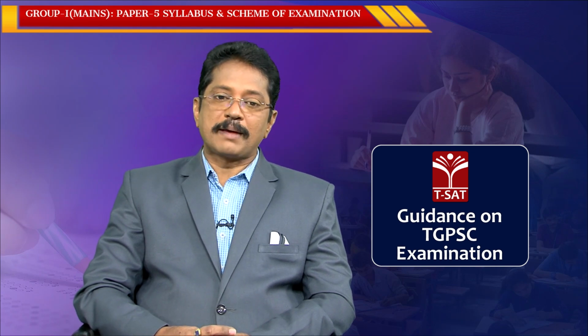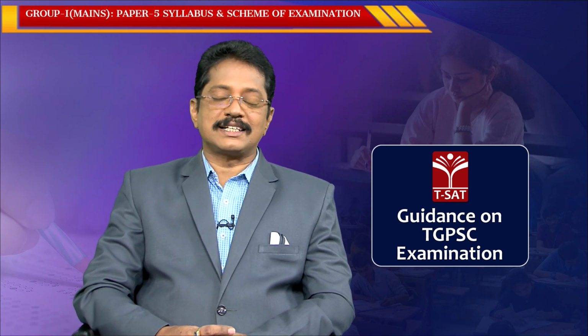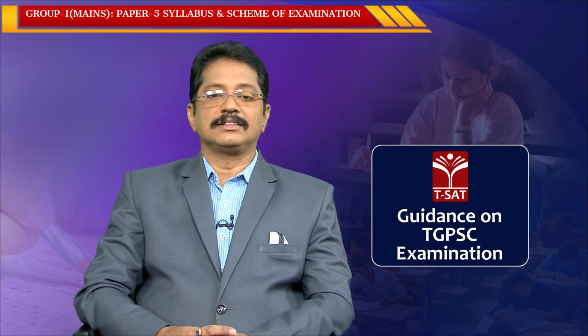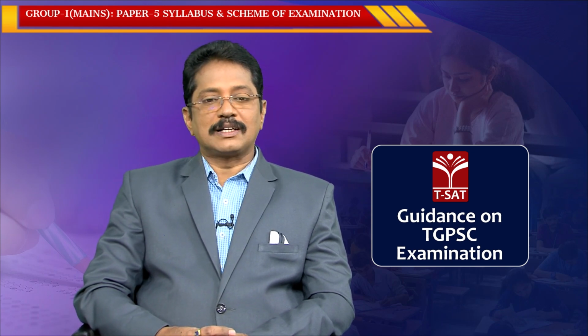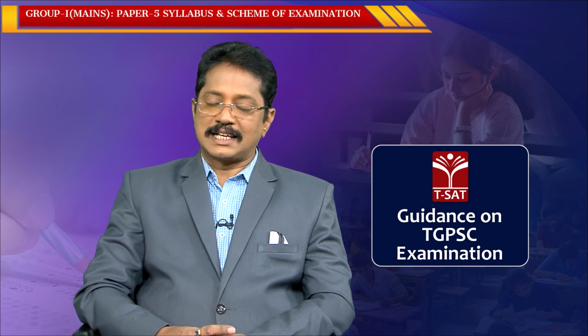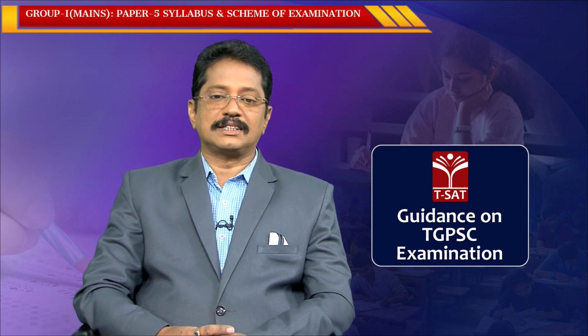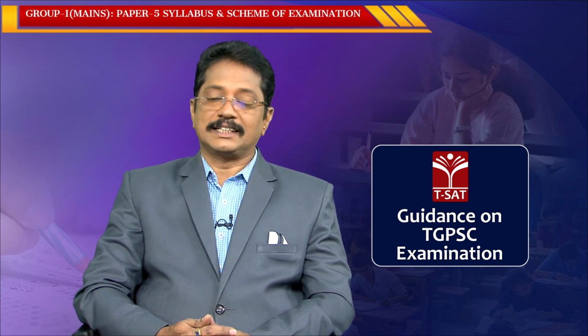In Paper 5, we have science and technology and data interpretation and problem solving. 100 marks for science and technology and 50 marks for problem solving and data interpretation.